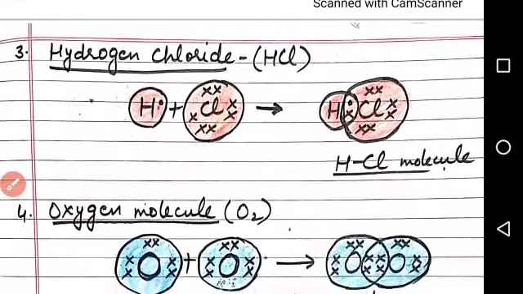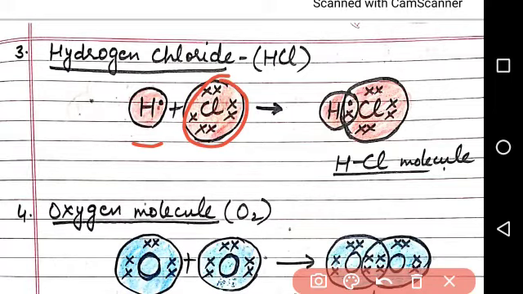Next example is the hydrogen chloride molecule. Hydrogen has one electron in its outermost shell, whereas chlorine has 7 electrons in its outermost shell. Both of them share one electron. So hydrogen completes its first shell with 2 electrons, whereas chlorine completes 8 electrons. One bond is formed between H and Cl, and the HCl molecule is formed.